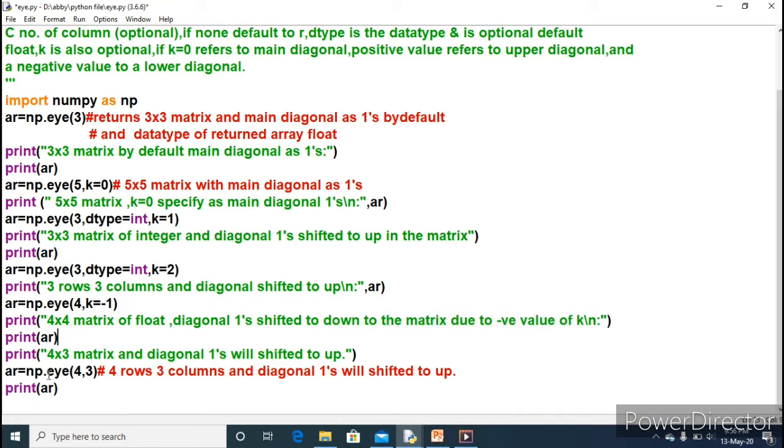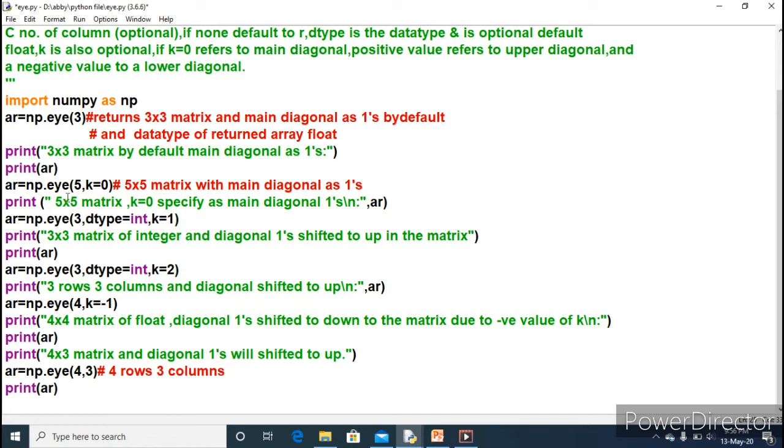And in this case np.eye(4, 3) means 4 rows, 3 columns. And where will the ones be? k is not specified, so by default the ones will not shift upward or downward, they stay on the main diagonal. So you have to pay attention to all these.